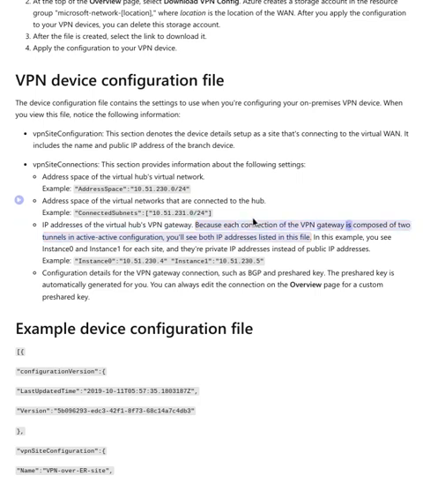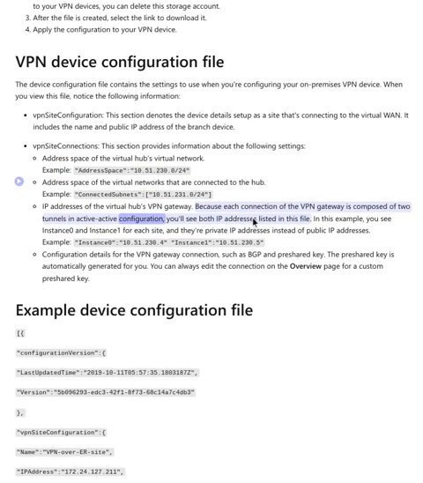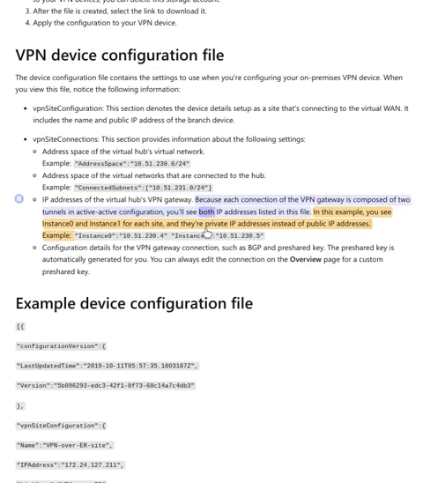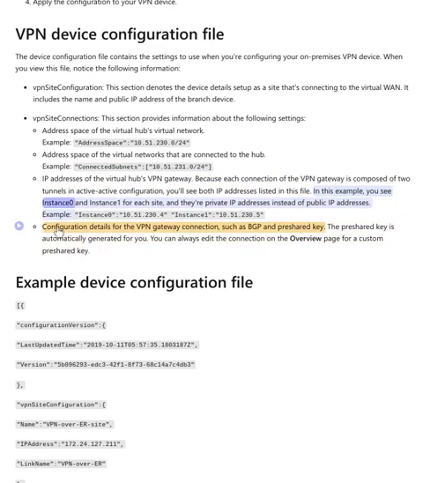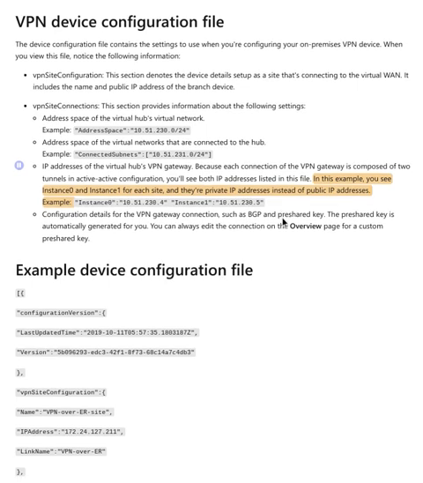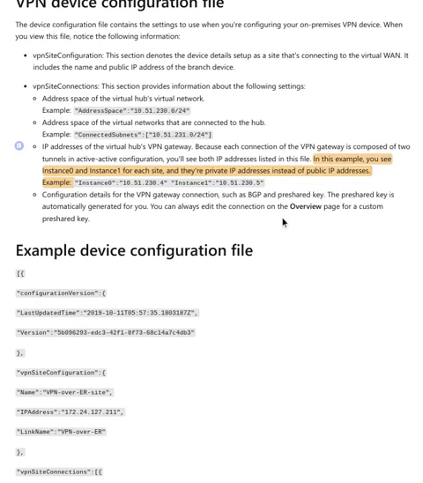Because each connection of the VPN gateway is composed of two tunnels in active-active configuration, you'll see both IP addresses listed in this file. In this example, you see instance 0 and instance 1 for each site, and their private IP addresses instead of public IP addresses. Example: Instance 0, 10.51.230.4. Instance 1, 10.51.230.5.